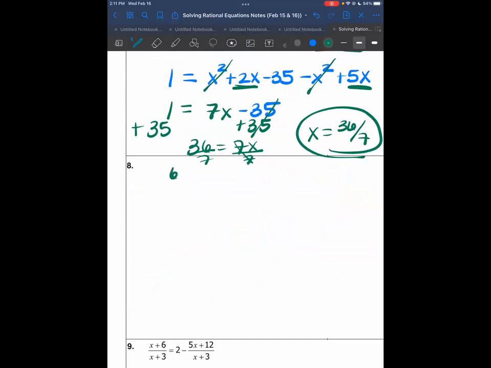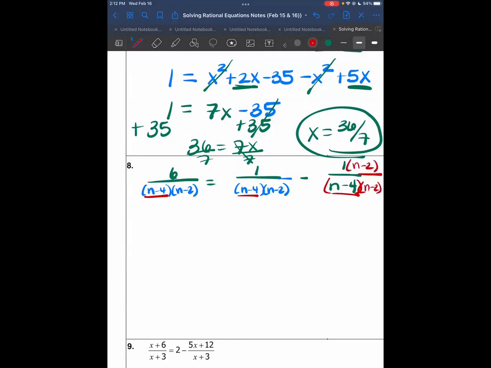Then number 8. I'm not going to rewrite the denominators here because you should have them on your paper. I'm just going to factor them. The bottom of both of these are the same, and once you do X method, you end up with n minus 4 and n minus 2 for both of these. So we can see right away that we have n minus 4 in all 3. The only difference is that n minus 2 is missing in the last one. So all of the denominators are the same. We can cross them out and rewrite our numerators, which we have 6 is equal to